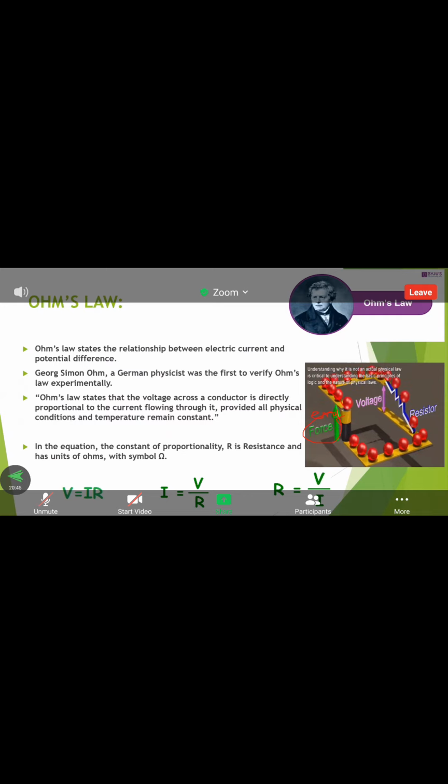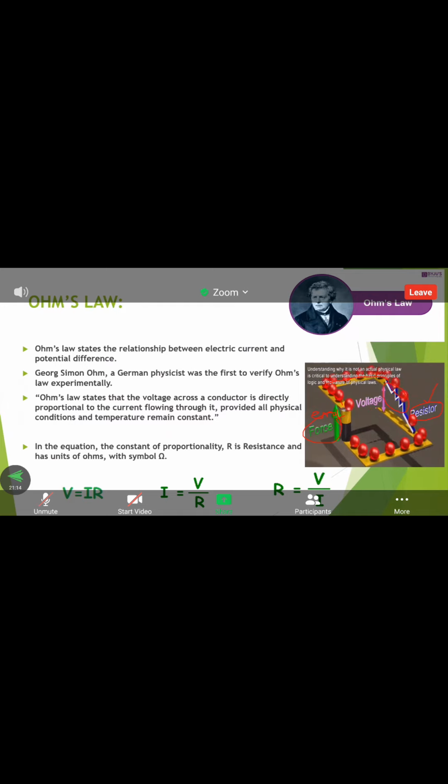Then it will be moving through the conductor. But the speed of the electrons is reduced. Why? Because there is an opposition that exists. That is called a resistor. A resistor is nothing but a device which always opposes or reduces the speed of electrons.